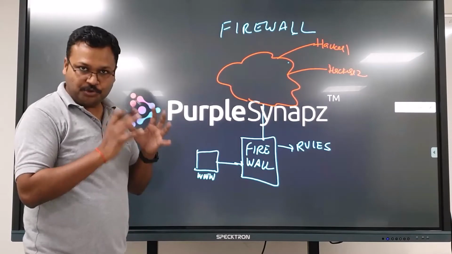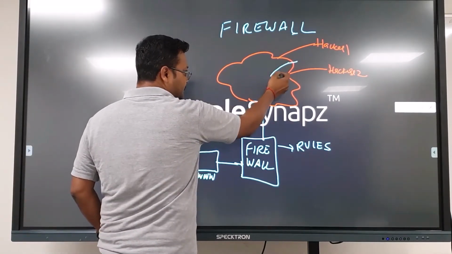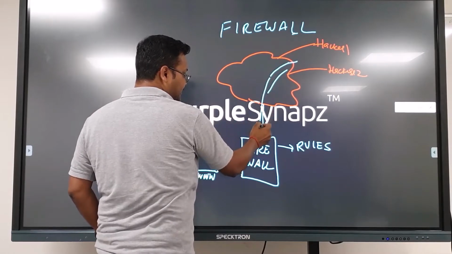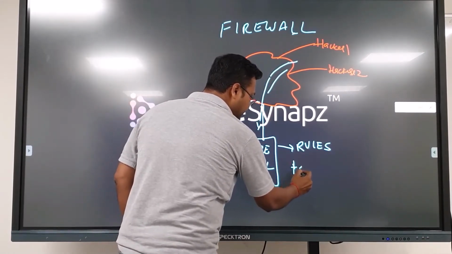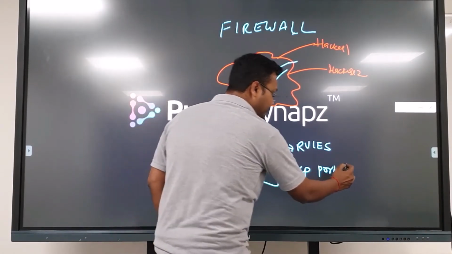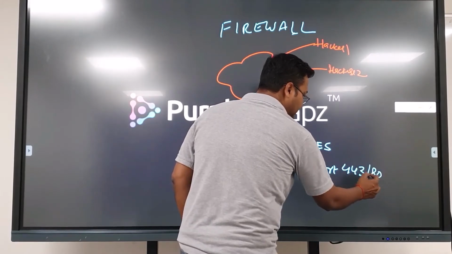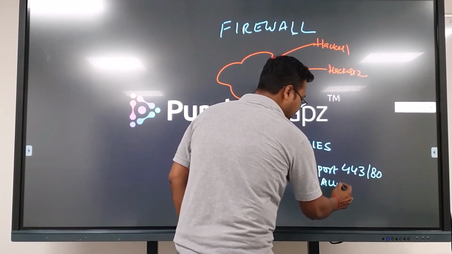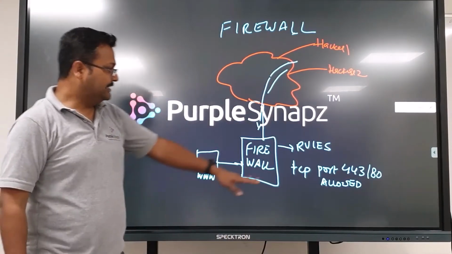In that rule, you say that for anybody coming from the internet from any country, once it reaches the firewall, only TCP port 443, which is your HTTPS, or port 80 is allowed. So only that is allowed.